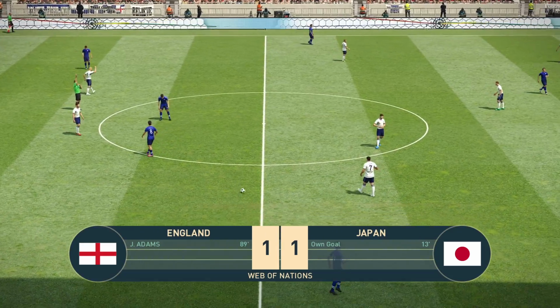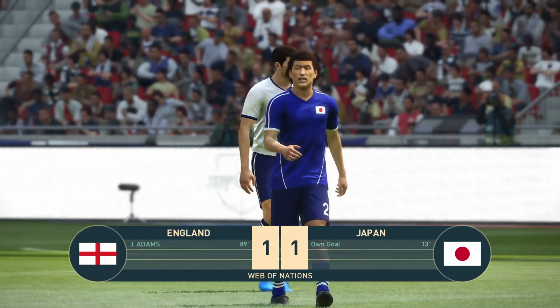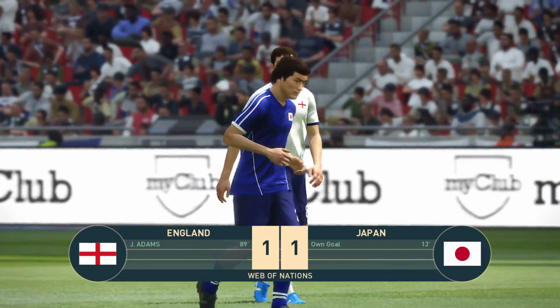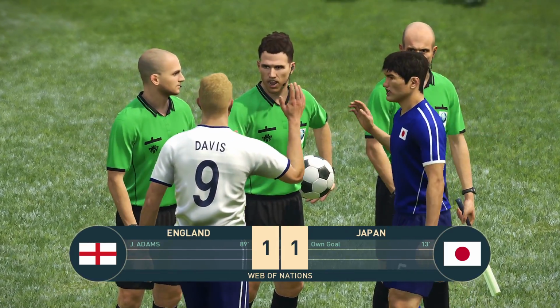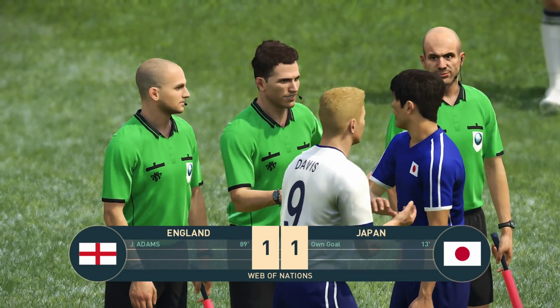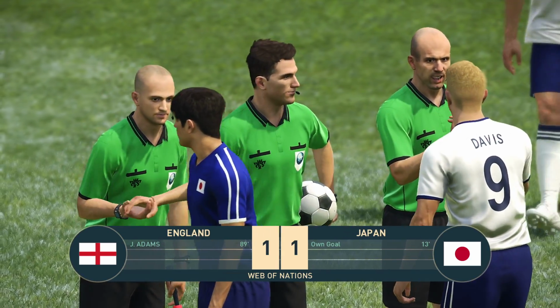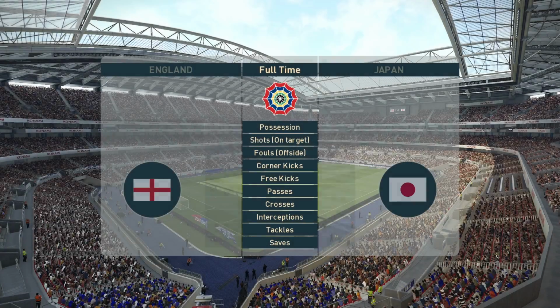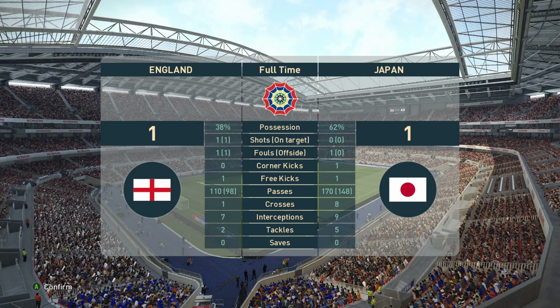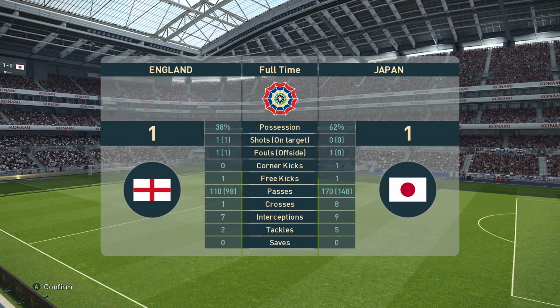And there it is, it's the final whistle. It's ended, England 1, Japan 1. A right on goal gave Japan the lead after 13 minutes. And then, in the 89th minute, just before the end, Adams equalised for England. It was a poor game. Neither side creating many chances. Look at that, just one shot on target for the whole match for England.